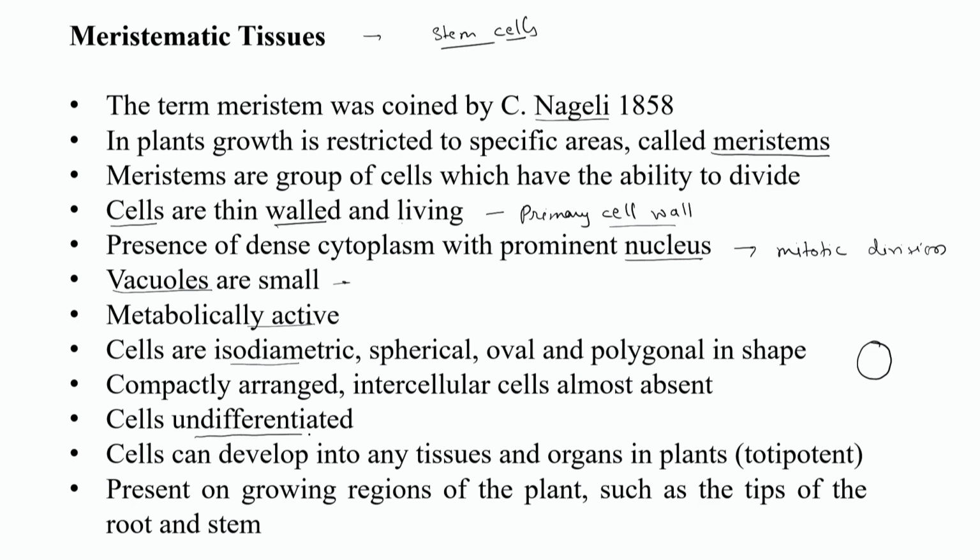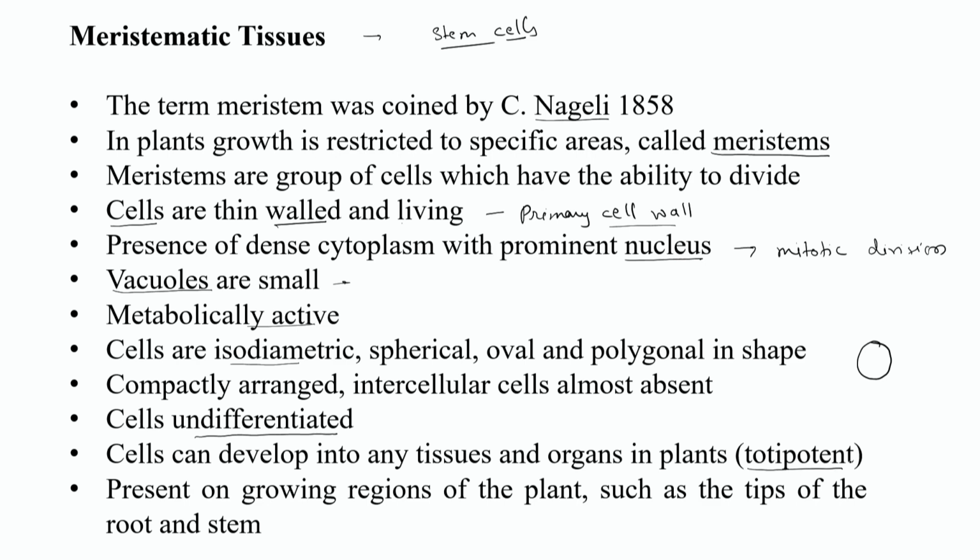Cells are undifferentiated. Definitely we cannot group them as parenchymatous or collenchymatous or sclerenchymatous. They all are undifferentiated and have the ability to give rise to all different cell types. These meristematic cells have the ability to develop into any tissue or organ of a plant, or even an entire organism.